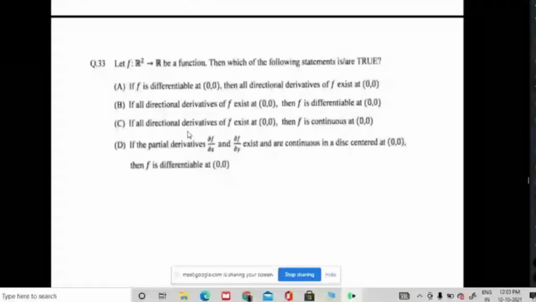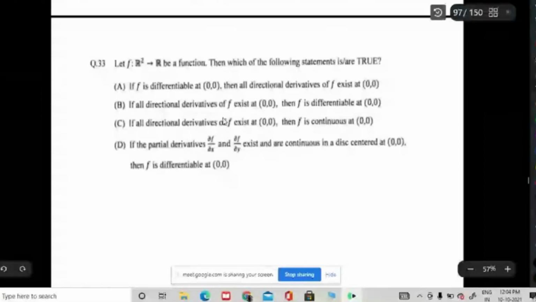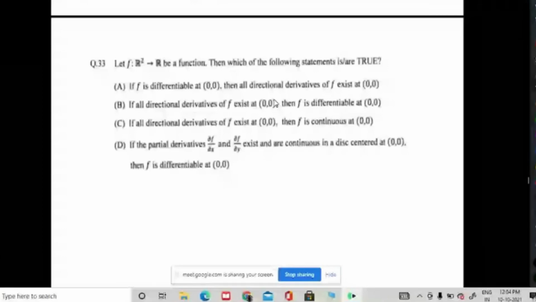This is, I think, a very simple one. Which one of the following is true? Sir, A and B. Let me see, A and D. Okay, then the following: if f is differentiable, all the directional derivatives exist. Okay, correct.